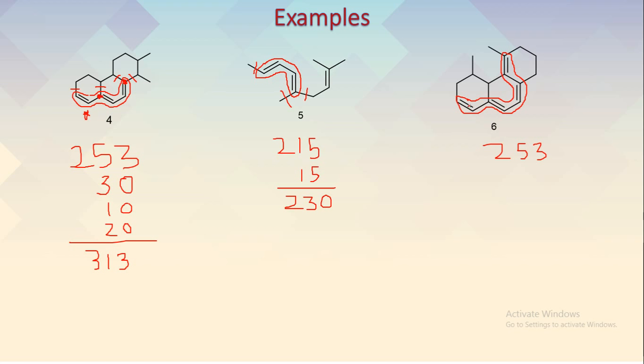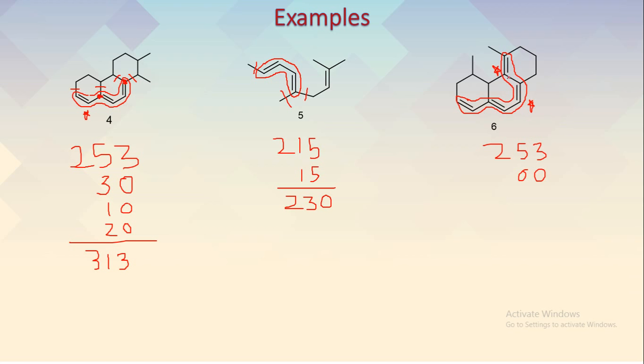So we can see here double, single, double, diene system, then single, double. So this double bond is extending conjugation, and then double, single, double. So again this double bond has extended the conjugation. So there are two double bonds which are extending the conjugation. So 30 plus 30 will be 60 here.